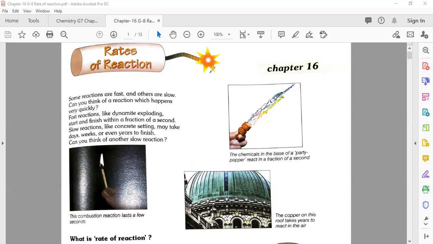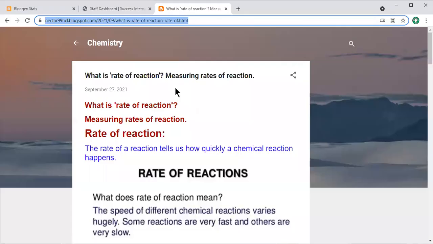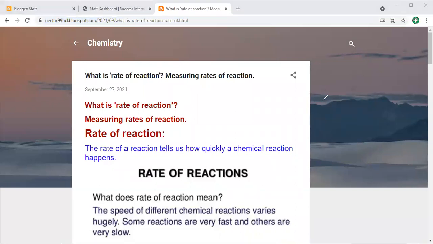My dear students, when you open this link, a window will pop up in front of you, as you can see here. The questions you can make about this topic: number one, what is the rate of reaction? That is a question that you can make about this topic, just like a definition. The second thing that we're going to discuss today in detail is measuring the rate of reaction. We are also going to see how we can measure the rate of reaction.